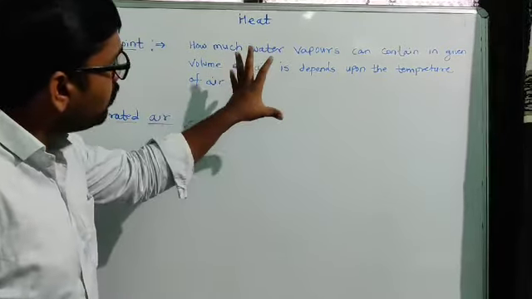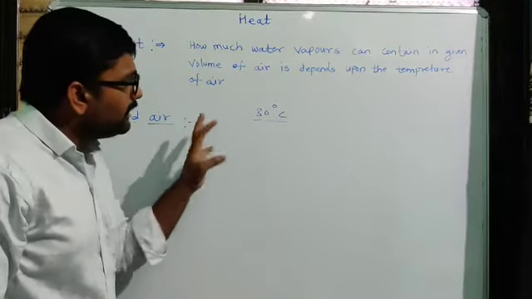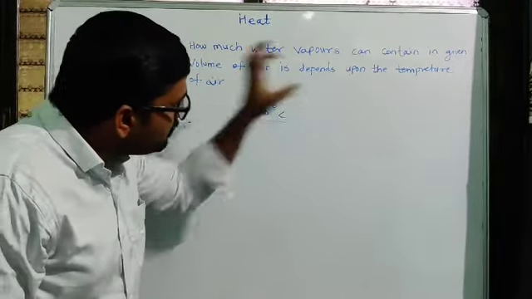There is a certain limit to how much water vapor that given air can contain at 30 degrees Celsius. If you still add water vapors to that air, then the air does not contain that added water vapor. What happens to that extra water vapor, we will see in the dew point. But here we have to study one important point.